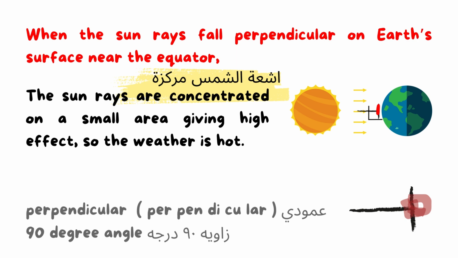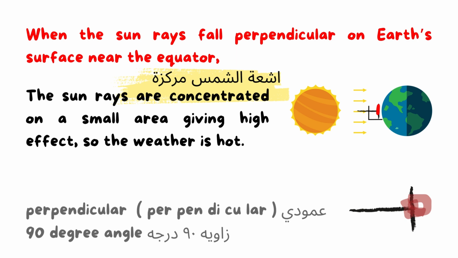This is important for the exam, okay? These points are very important. The effect of the inclination of sun rays on the Earth's surface, okay? This is the first one. The sun rays are perpendicular on the Earth's surface.